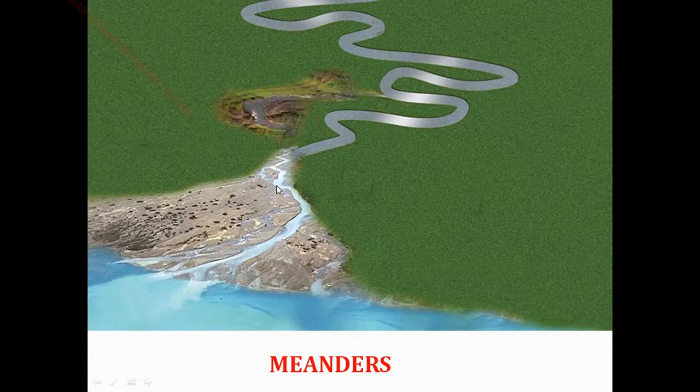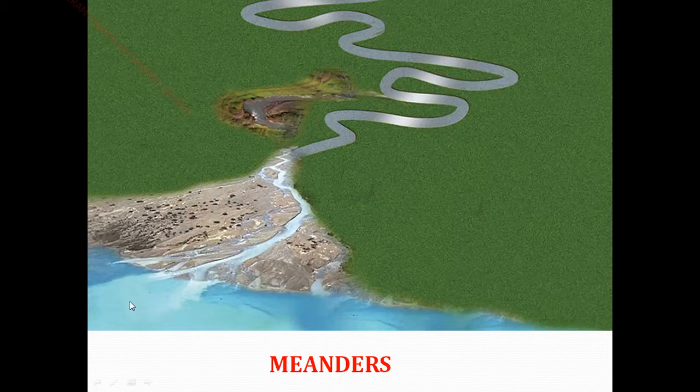So it enters into the plain and makes a deep and large bend. Here if it comes and moves, this is called meanders. When it cuts off, some water is left behind here, so it seems like a lake. This lake is called an oxbow lake. See the next picture. Is it clear in this picture?